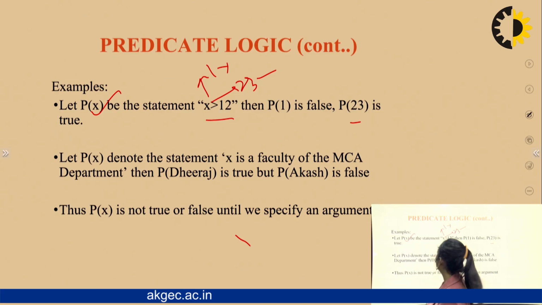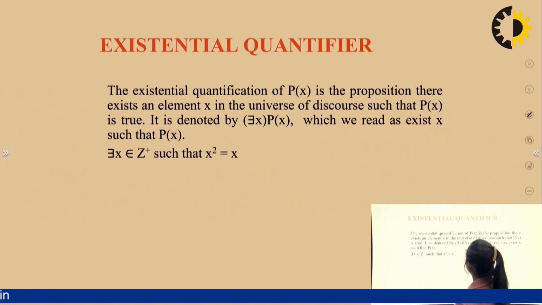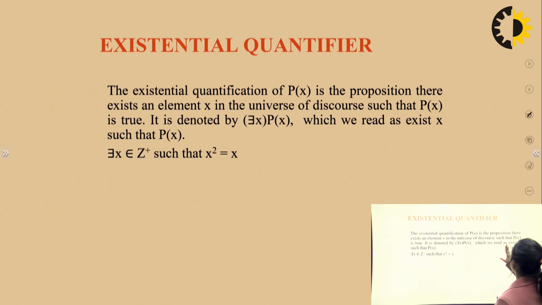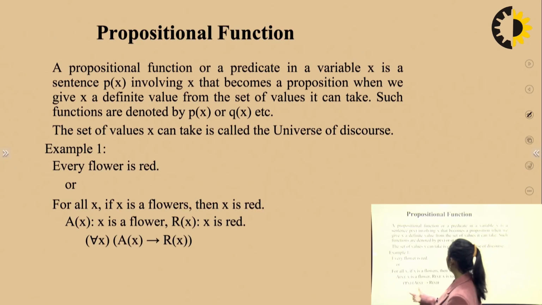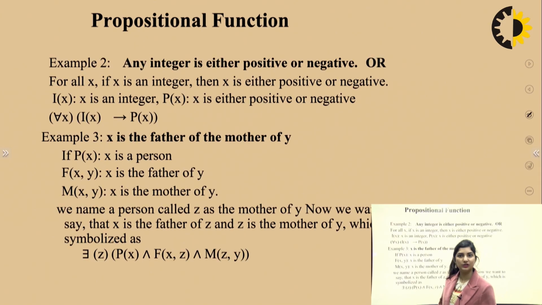That is predicate logic. Universal quantifiers are those which refer to all the elements of a certain set. Existential quantification is the proposition where there is an element x in the universe of discourse such that P(x) is true. Propositional function, for example, A(x): x is a flower, R(x): x is red. So you express it like this in the form of a function. You draw a relation between them.